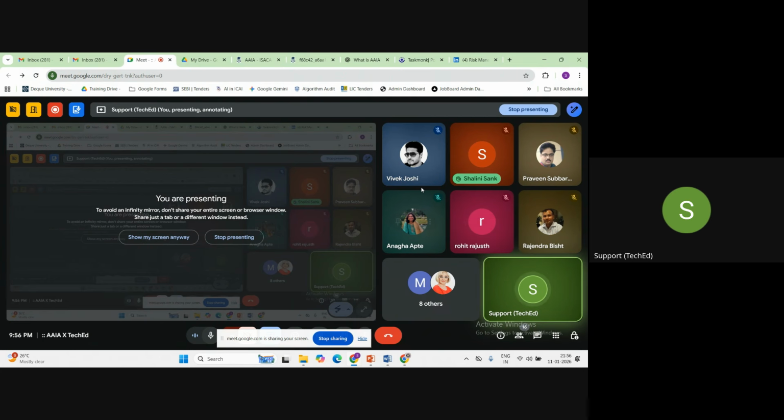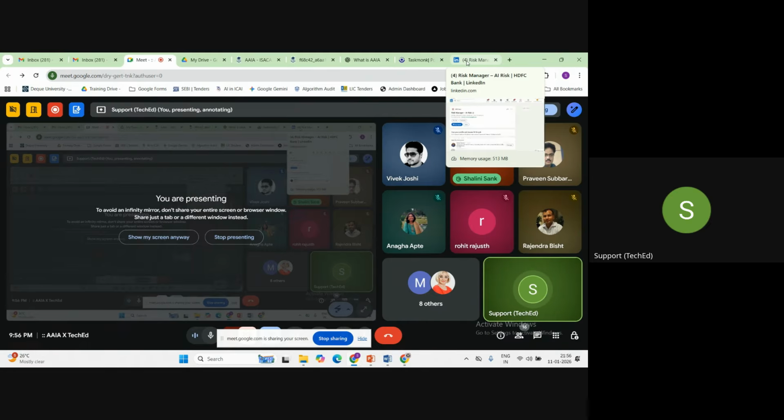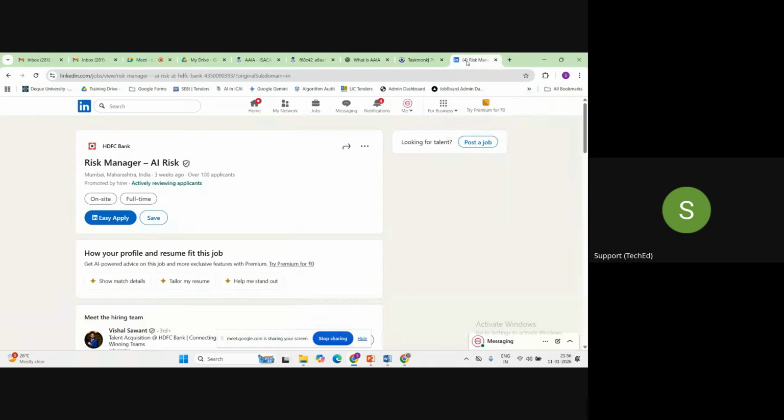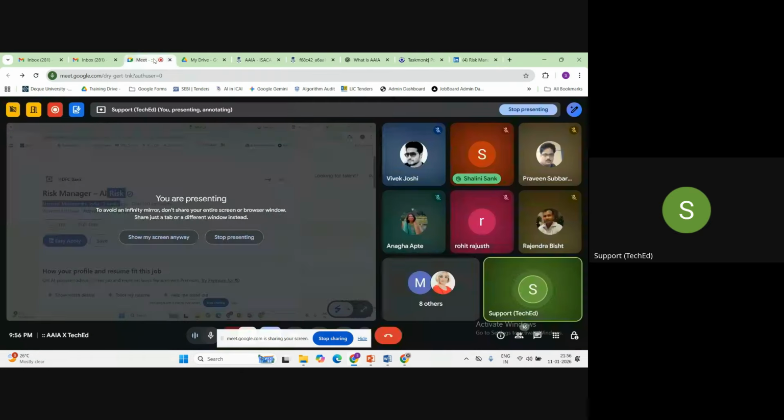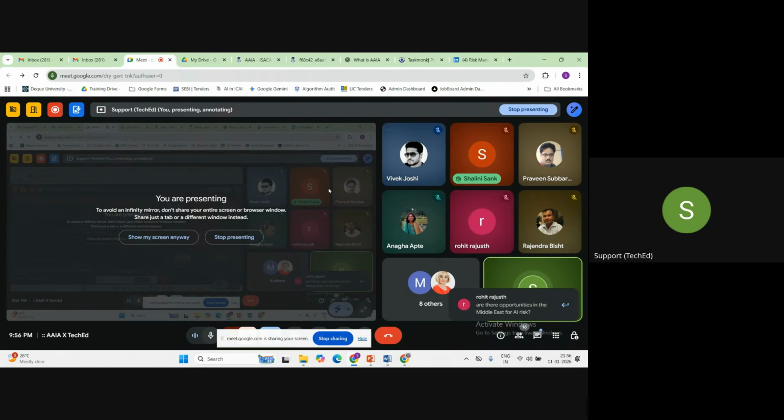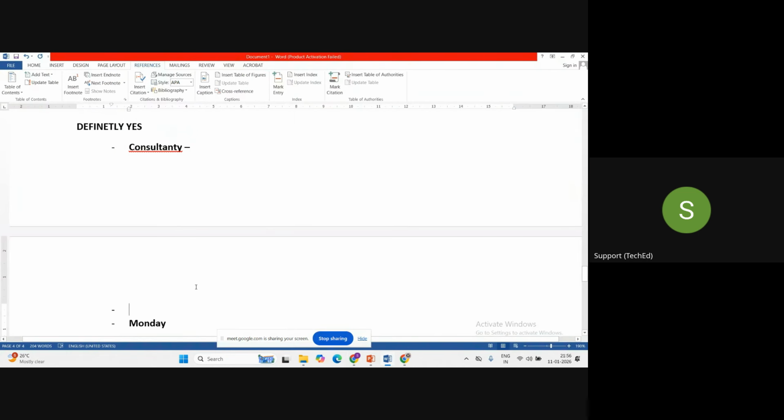You can start applying, Vivek. It is completely your call. If you apply now and have a good, basic level of understanding, there are high chances that you will get selected, because, as I told you, there are limited people who have that kind of understanding of AI risk as of now. When you compare it with a tech-related profile, there may be more professionals to compete with. So I'll say as early as possible, you can start applying for the relevant jobs.